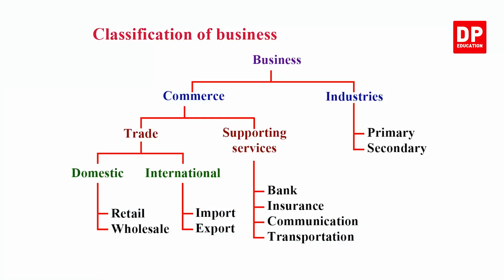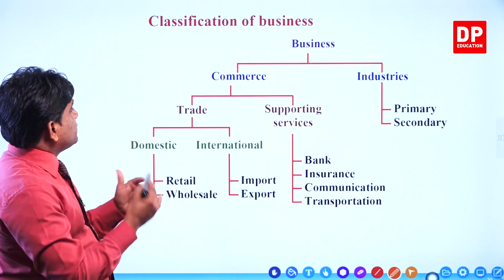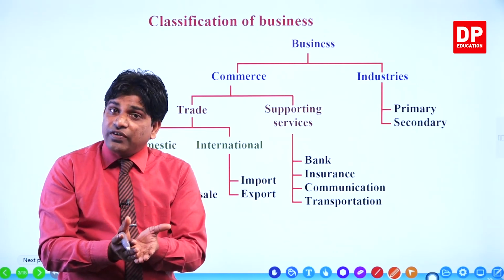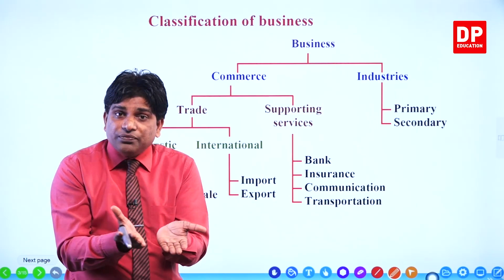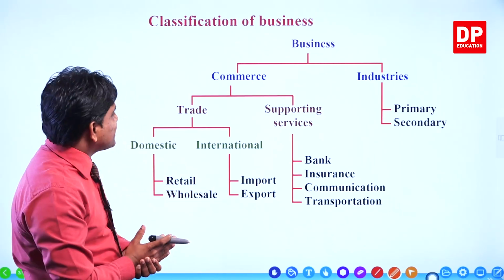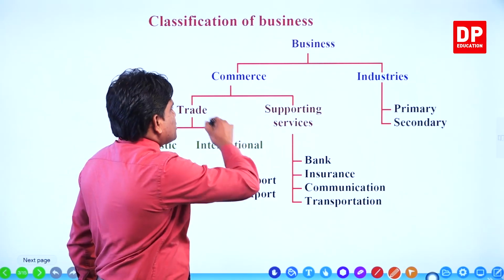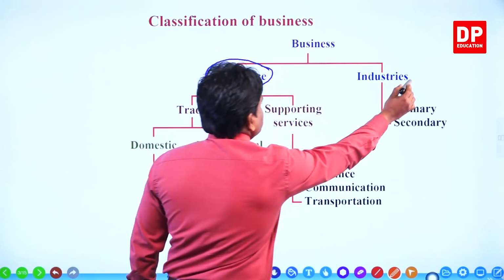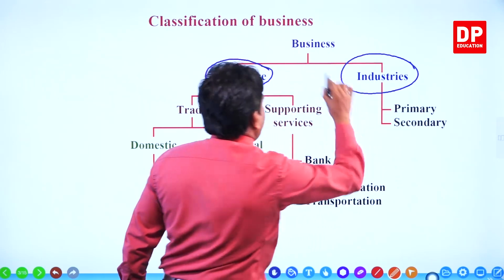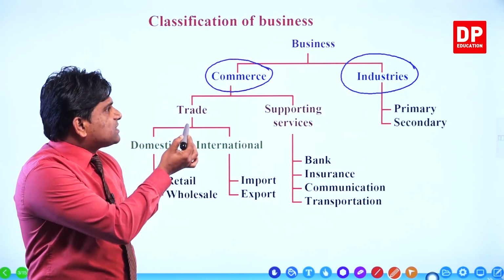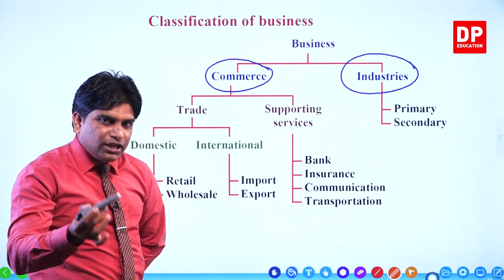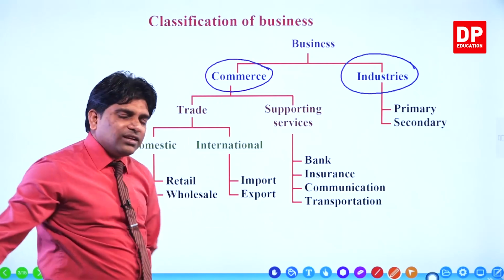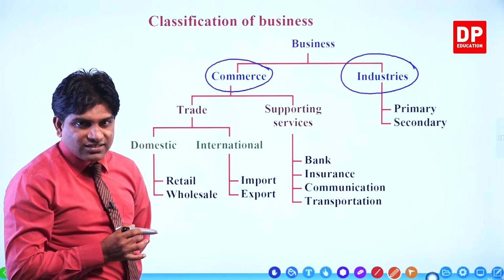Now we can classify all the business organizations in the world into two categories. One is commerce, the other is industries, right? On one side we indicate commerce, on the other side we indicate industries.